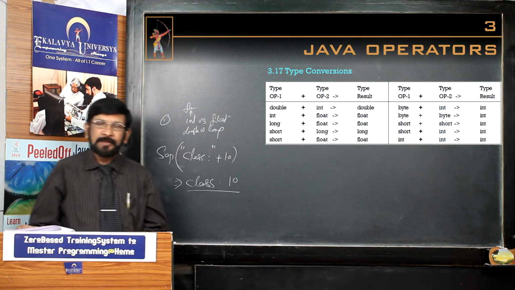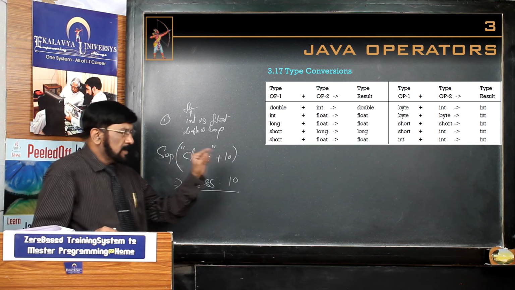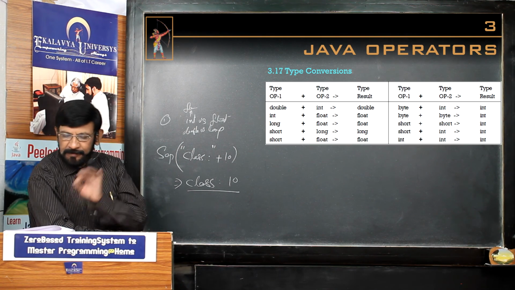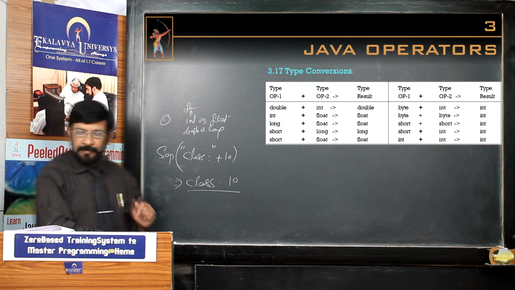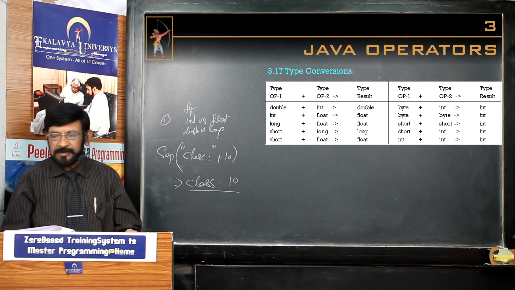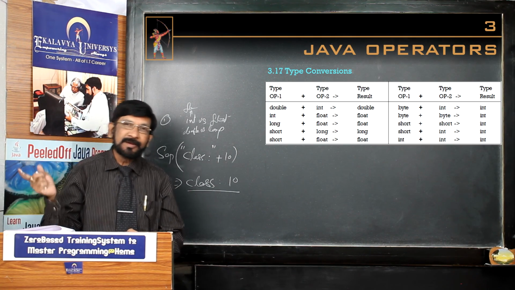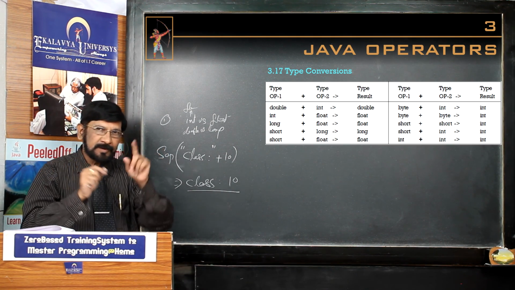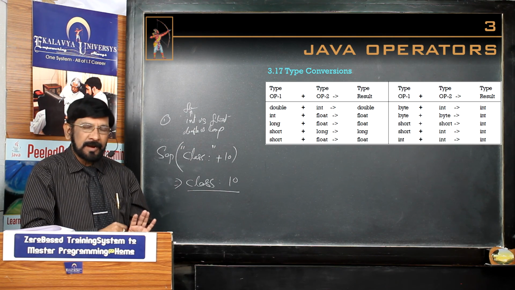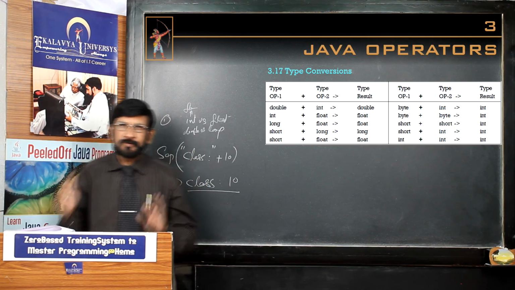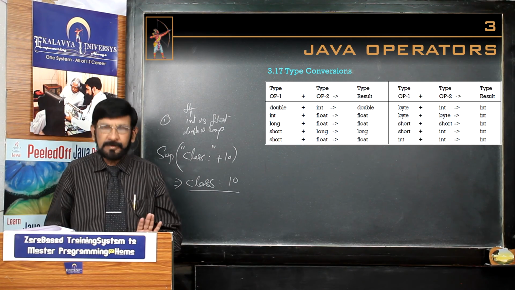So in this manner, you thoroughly study each and every point, and where some discrepancy is there, make a note of it. Suppose byte plus int, byte plus byte. This is a special point that you must remember, and according to that, you make a note of it. You will definitely encounter some questions in the OCEJP exam on type conversions.